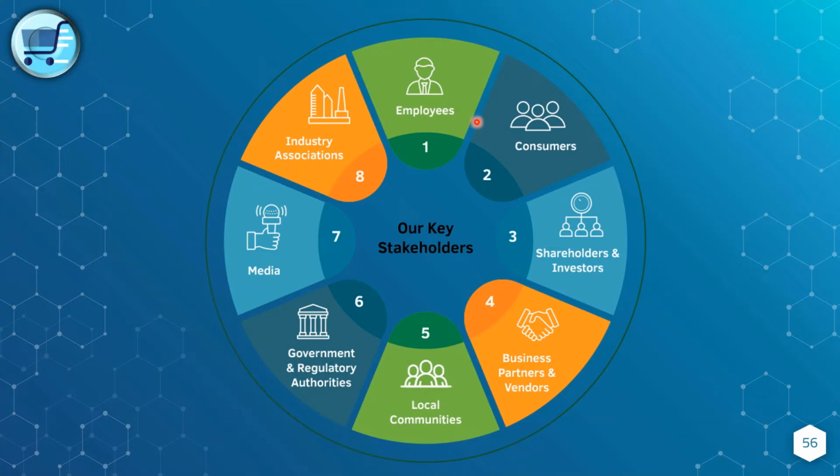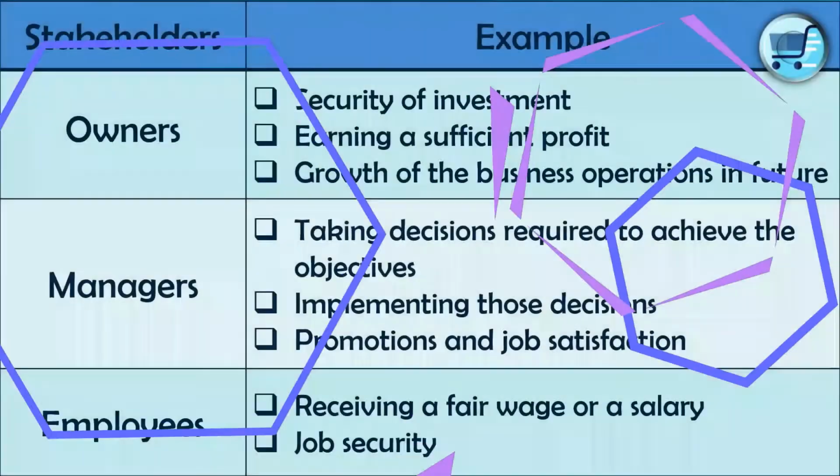These are another example for stakeholders. If we talk about employees, consumers, shareholders, investors, business partners and vendors, local communities, government, regulatory authorities, media can be classified under community. Industrial associations, local communities also can be categorized under community, business partners and vendors, right?